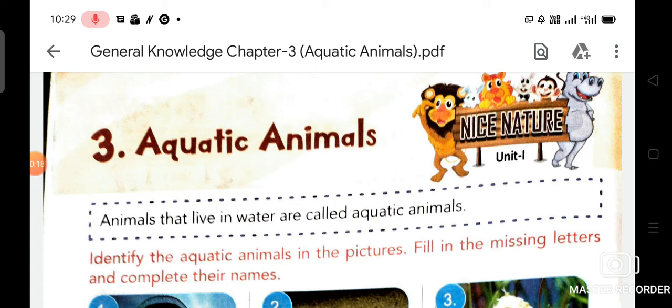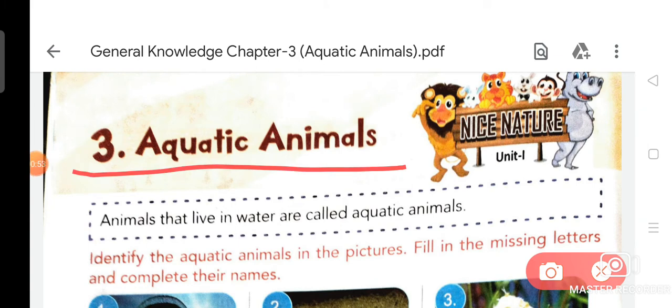Now we are going to start your new chapter number 3, that is aquatic animals. What is the name of this chapter? Aquatic animals. In your previous video, you have already done chapters number 1 and 2, and now we are going to start our new chapter. First, we will read about what aquatic animals are.